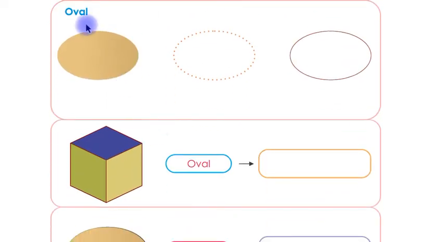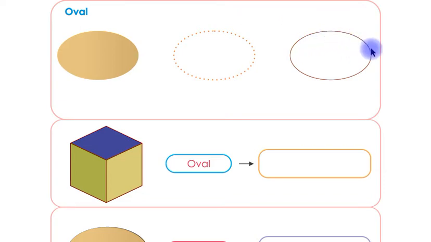Look at this children, this is an oval shape. Look at this shape carefully children, this is an oval shape. This is oval inward and this is an oval shape. Children, this is another oval shape. Now you have to trace this oval shape children. Remember children, this is an oval shape and now you have to trace this oval shape.